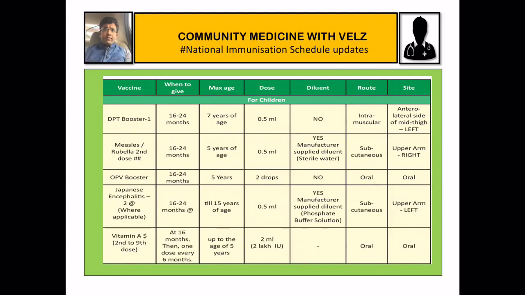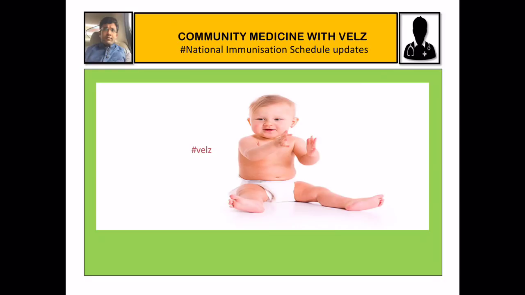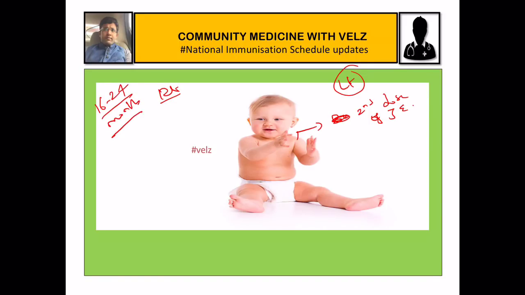So next we are going into 16 to 24 months of age. So at 16 to 24 months of age, what are the vaccines we have to give? So we already saw we have given JE vaccine. Now we have to give the booster dose for JE or the second dose of JE. It is not the booster, it is called as the second dose of JE vaccine. We are giving it at between 16 to 24 months. It is given in the left upper arm.